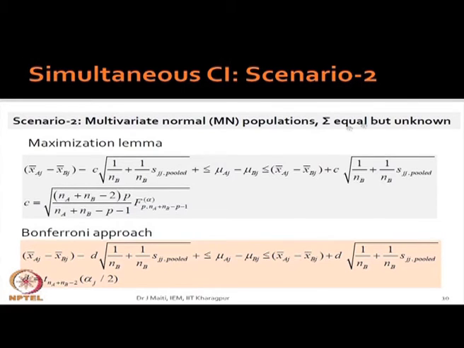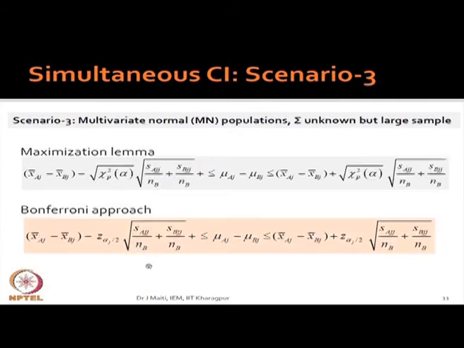Then the second one, the unequal and unknown covariance case. Here you are using this F distribution, available in Johnson and Wichern. You do not need to write. The third case, large sample chi-square distribution.